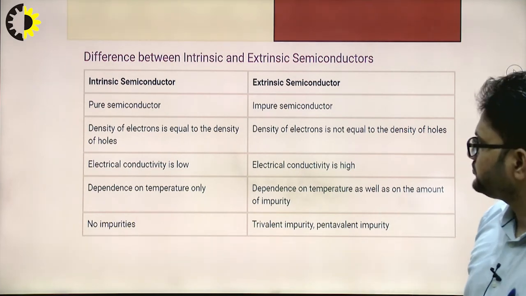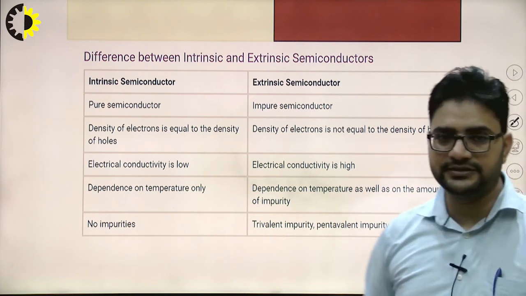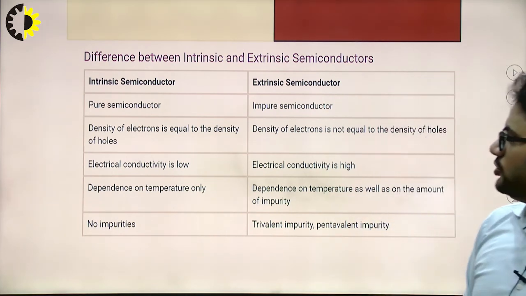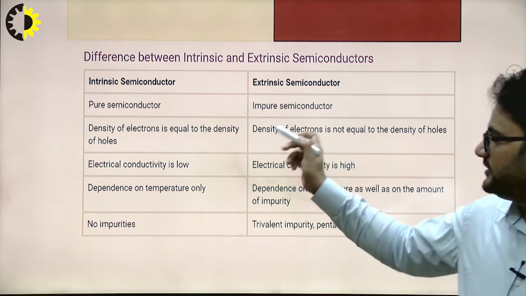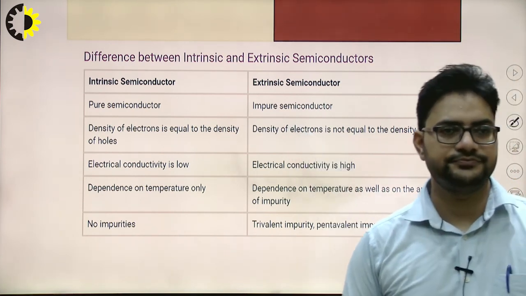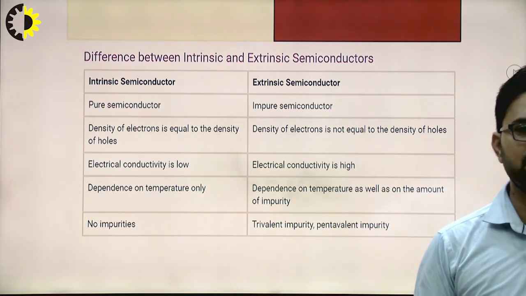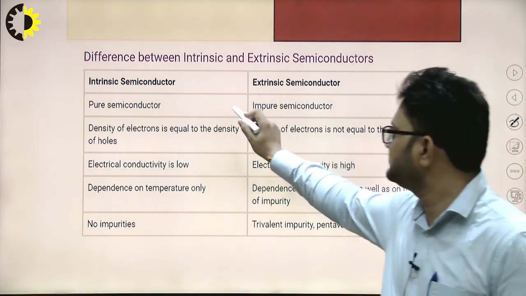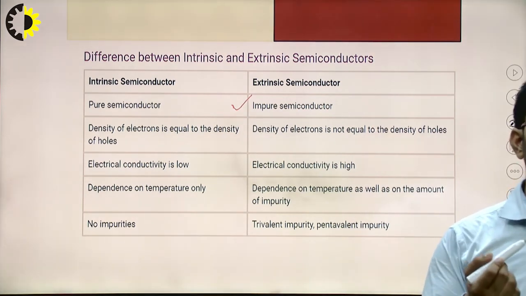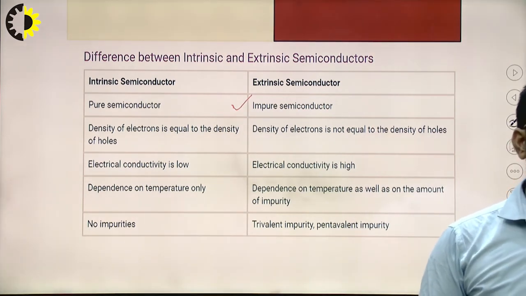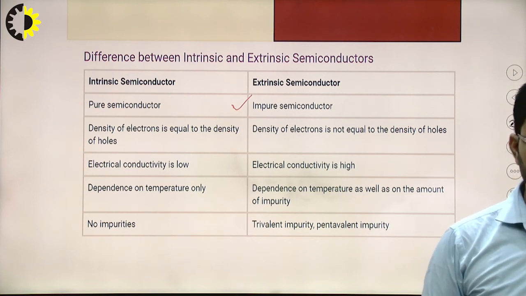Now, there is a difference between the intrinsic semiconductor and the extrinsic semiconductor. Okay, so the intrinsic semiconductor, as we have already discussed, is the pure form of semiconductor. Okay, and extrinsic semiconductors are the impure form of semiconductor, right? The density of electrons in an intrinsic semiconductor is equal to the density of holes, as we have already discussed, right?